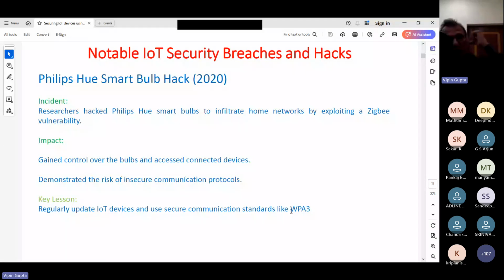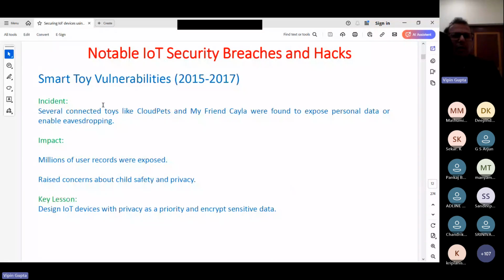Then this is again a very dangerous hack that has happened: smart toy vulnerability. There was one smart toy called CloudPet. It was a teddy bear which was able to record the voices of your child, and parents from their mobile phones were able to send videos or audio to that pet, and that pet would automatically play them.